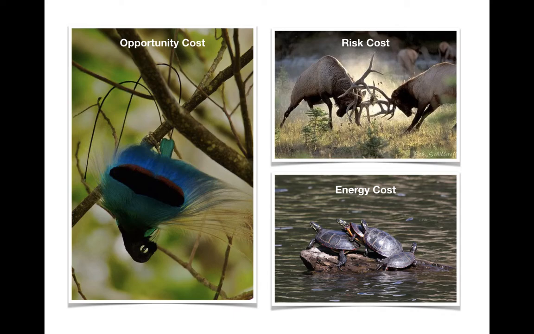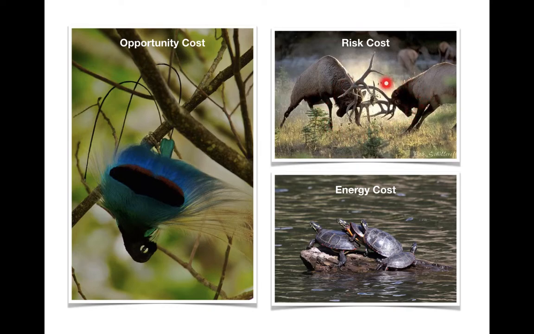So here are some other examples, some of you should already be familiar with. A male bird of paradise displaying, that's an opportunity cost. Why is that? Well, the time that bird of paradise spends displaying, hanging upside down, dancing, singing for females, it can't spend foraging for food. It can't spend that time building a nest, whatever. It's just dancing, hoping to get a chance to mate. So it's choosing to spend its energy and its time in that way.